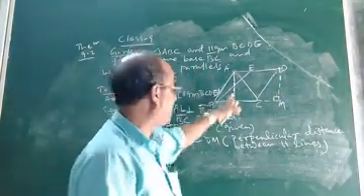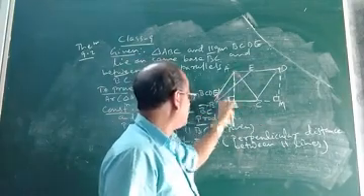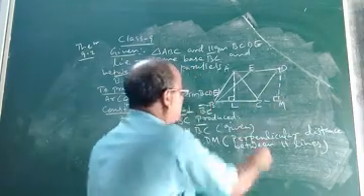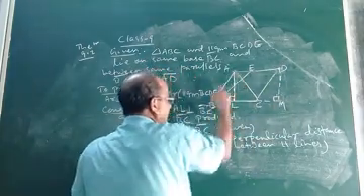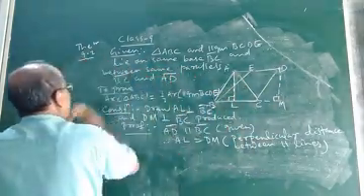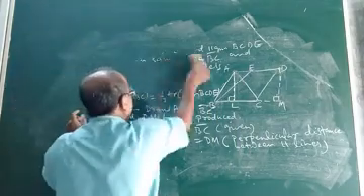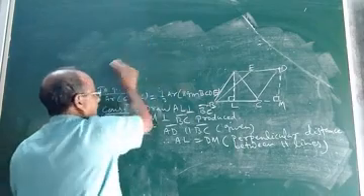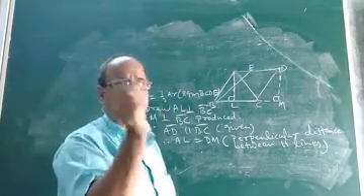Now it is very simple. Our aim is to show that the area of triangle ABC is equal to half the area of parallelogram BCD. So first you find the area of triangle ABC. You know the formula to find the area of a triangle. What is the general formula? It is half into base into height.